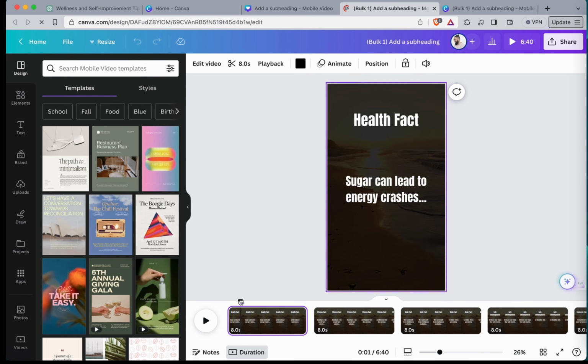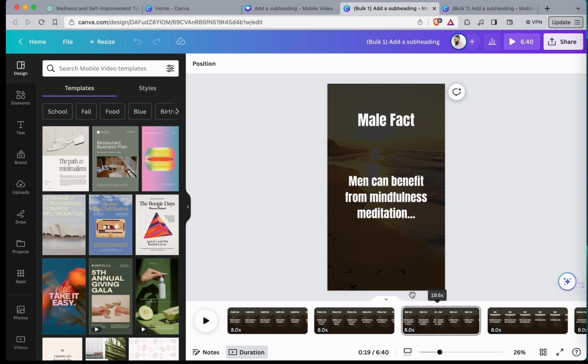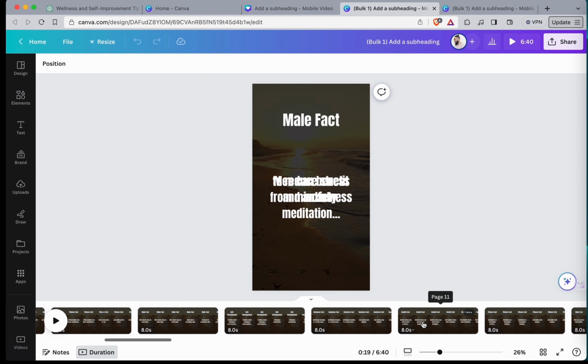All right, bang. We got another set. Okay, sugar can lead to energy crashes. Opt for natural sweeteners. Bang. So I just created 100 reels in the span of, I don't know, a few minutes. Right? So that's how you do it.